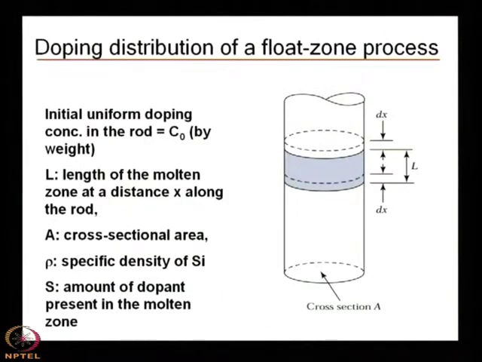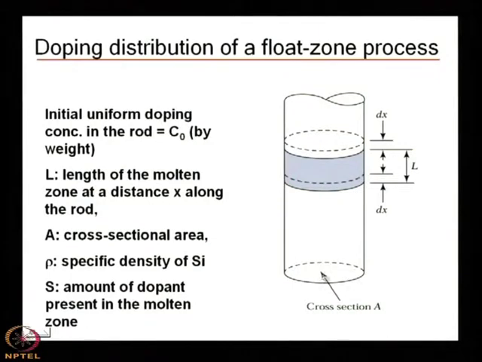In float zone, the doping distribution we can calculate. This is the zone which is moved. Say the initial uniform doping concentration in the rod was C0 by weight, and L is the length of the molten zone at a distance x along the rod.